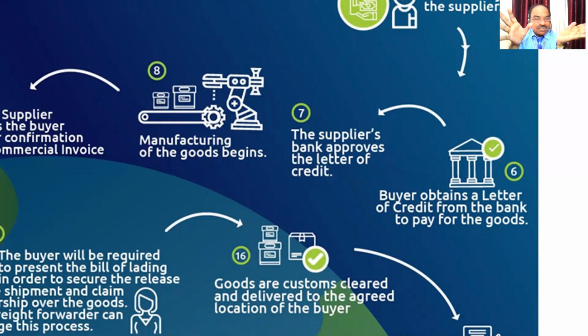Maybe that branch has some linkage with Sydney. Maybe the ANZ Grindlays Bank, which has an office in Canada also. So Melvin approaches ANZ Grindlays Bank and demands a letter of credit. Then what will the bank do? They will see Melvin's account balance and how much trade is going on.